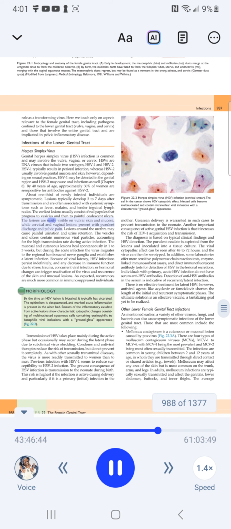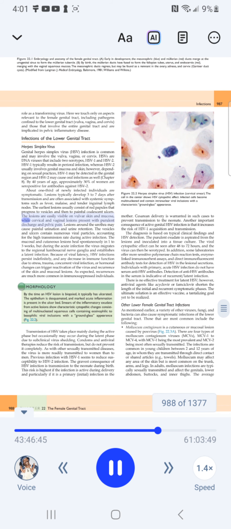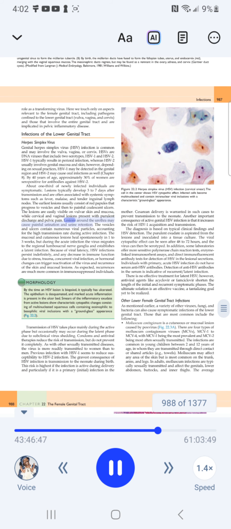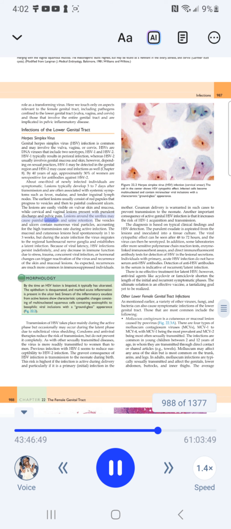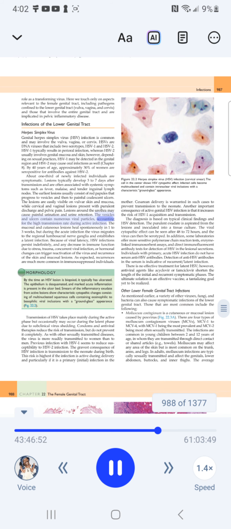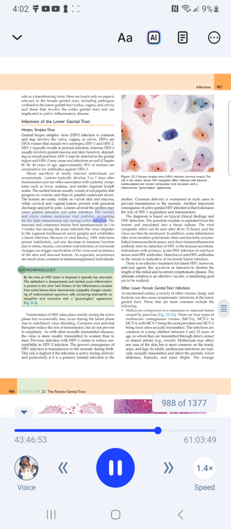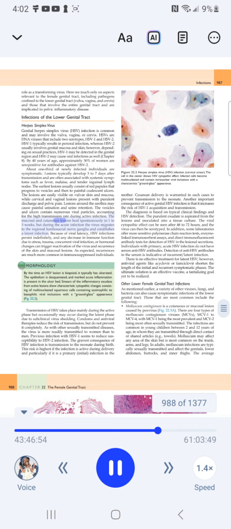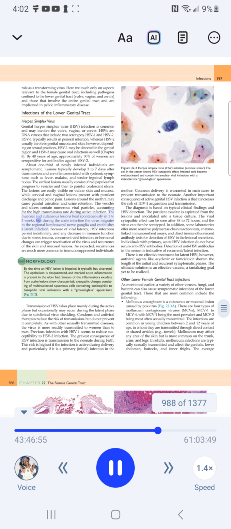The lesions are easily visible on vulvar skin and mucosa, while cervical and vaginal lesions present with purulent discharge and pelvic pain. Lesions around the urethra may cause painful urination and urine retention. The vesicles and ulcers contain numerous viral particles, accounting for the high transmission rate during active infection. The mucosal and cutaneous lesions heal spontaneously in 1 to 3 weeks.